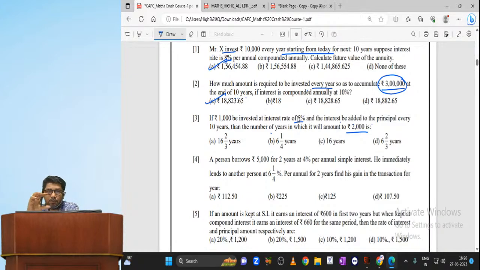These problems are all standard problems. Of course, this answer also I want you to remember. The answer is 16 2 by 3. What is the answer, my dear? 16 2 by 3.